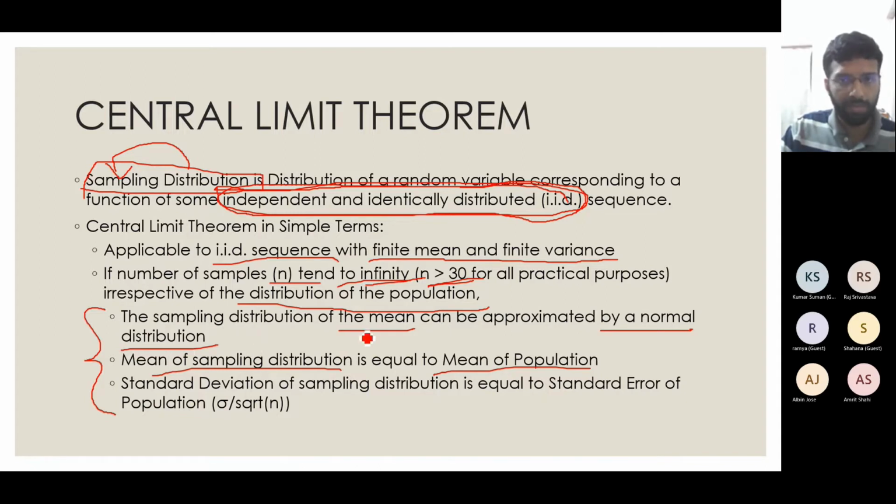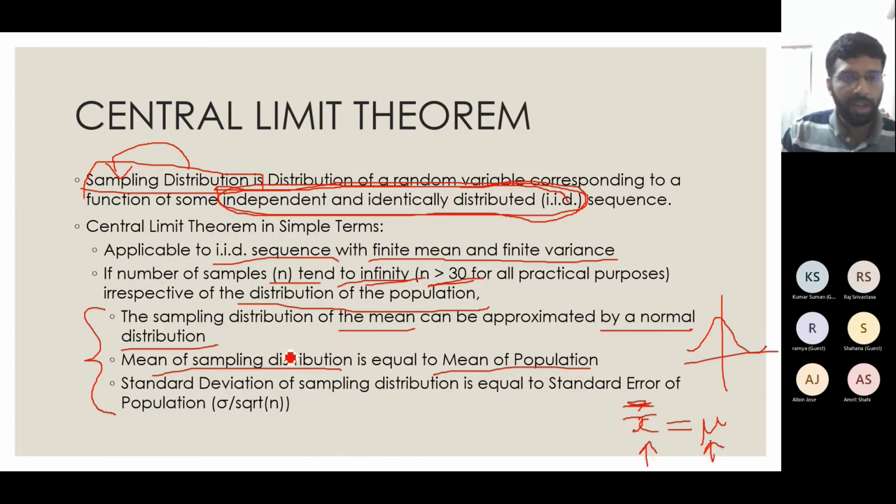If we write it in mathematical terms, first, the sampling distribution of the mean will be normal. Okay, that we know. The mean of the sampling distribution, let it be denoted by x bar, will be equal to mu. We learned the difference between parameter and statistic in previous classes. The statistic corresponding to the mean will be equal to the population mean, which is denoted by mu.